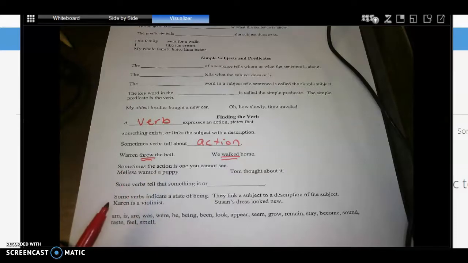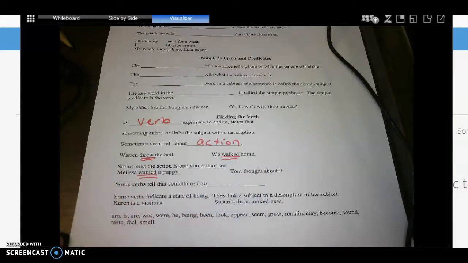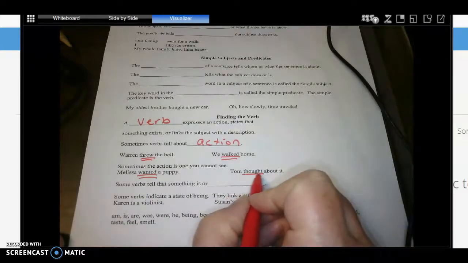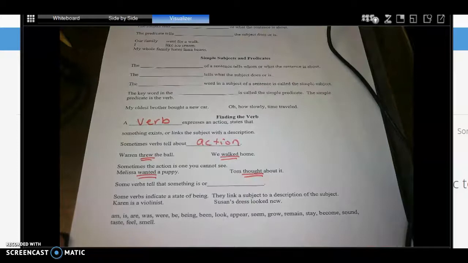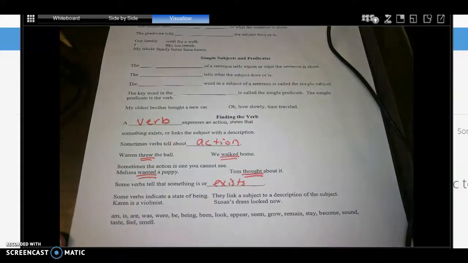Sometimes the action is one that you cannot see. So here, Melissa wanted a puppy. Wanting is an action, but it's more of a mental action. Tom thought about it. Again, a mental action. Okay, some verbs tell that something is or exists. That's your third blank. Okay, so some verbs don't have something that we can see. They're just verbs of existence.